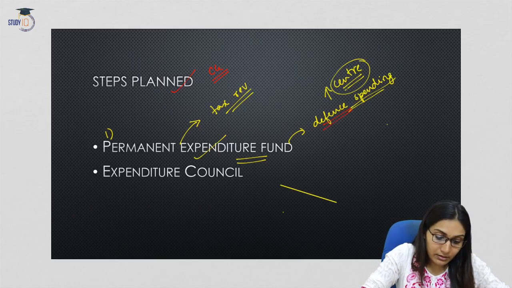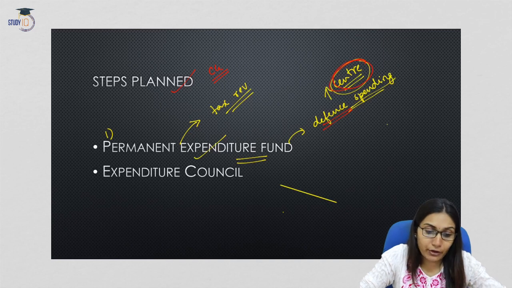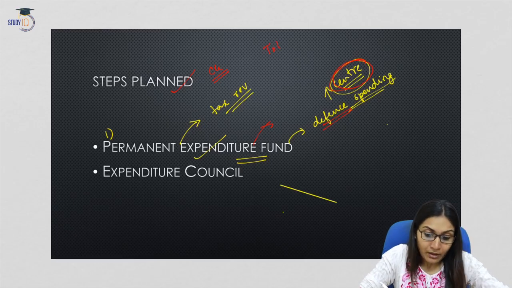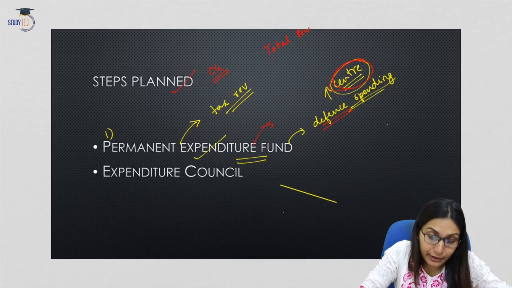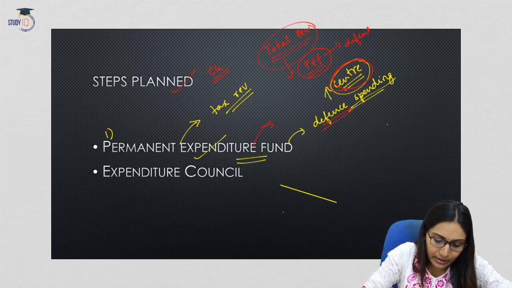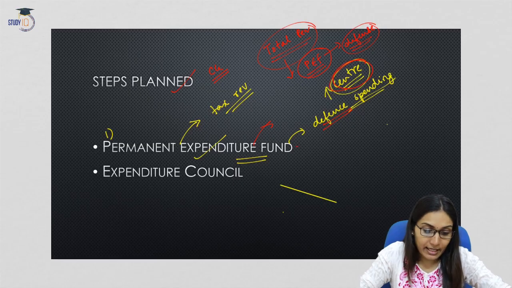Now the present status is that the center is solely responsible for spending on defense. So the government wants to extend this expenditure to all states as well. That means from the total revenue, a particular fund called a permanent expenditure fund would be created, and out of this fund, defense expenditure would be taken, so that the states will also be contributing towards the defense expenditure.